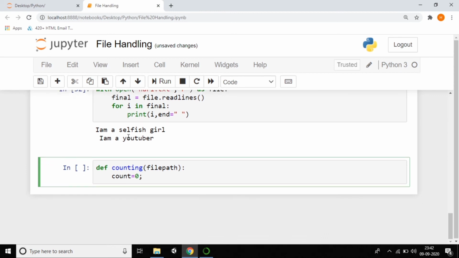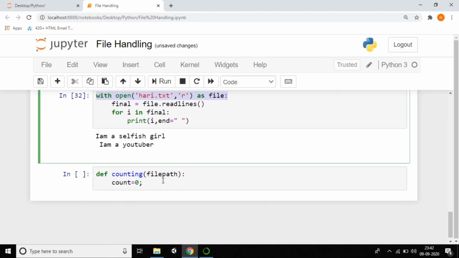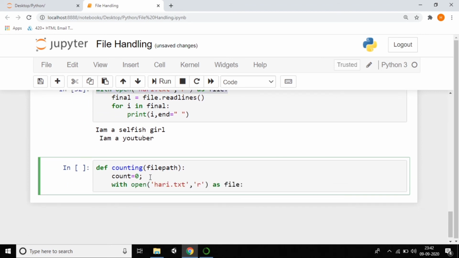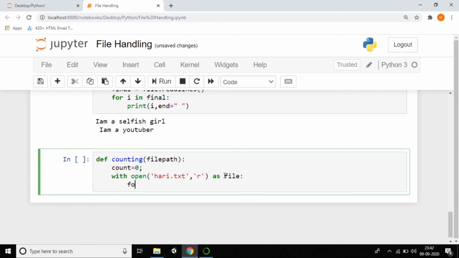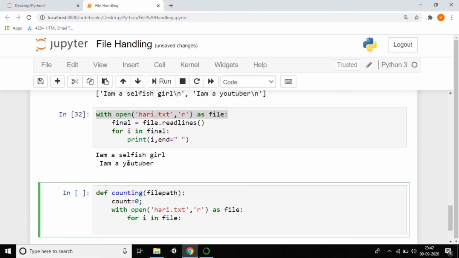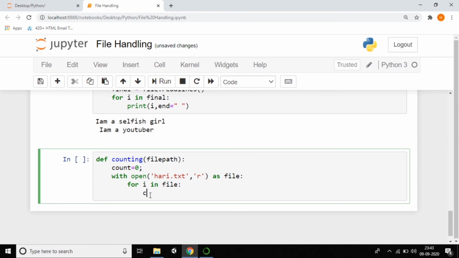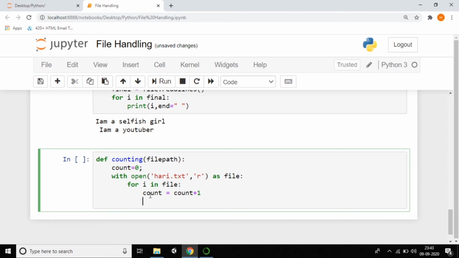Then I'm opening the file, so I'm copying this code, and I'm writing the code: for line in file. I want to increase my count, because after opening you can see that I have 2 lines, right? So I want to increase my count, that is, count equals count plus 1. Yes, I'm done. And you can return the count.